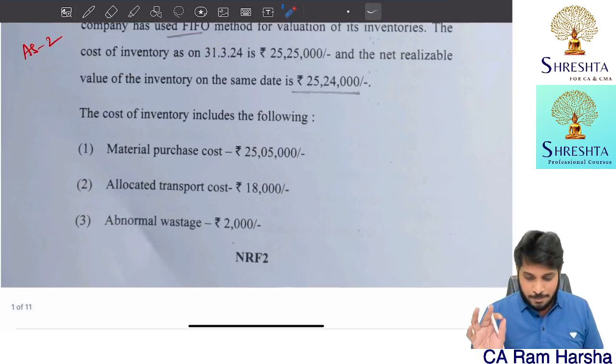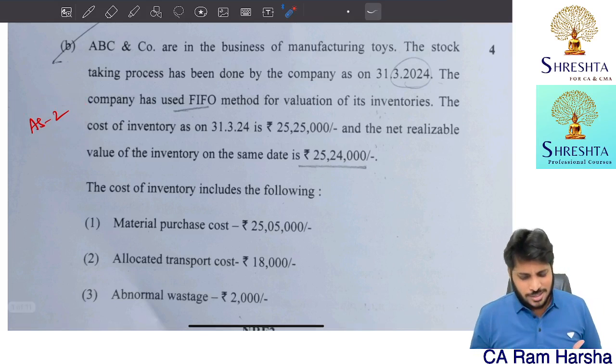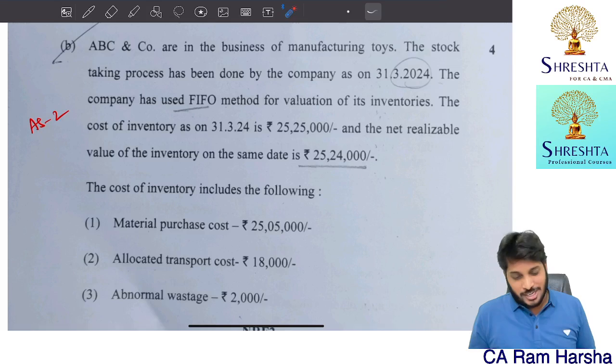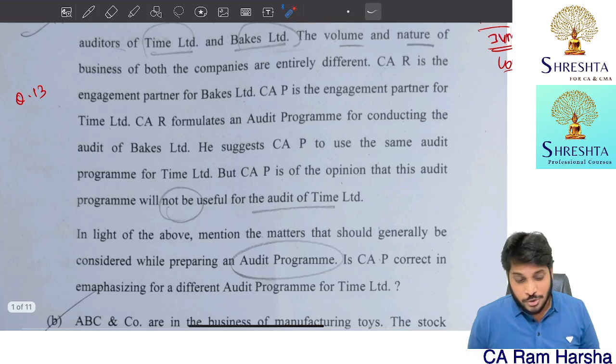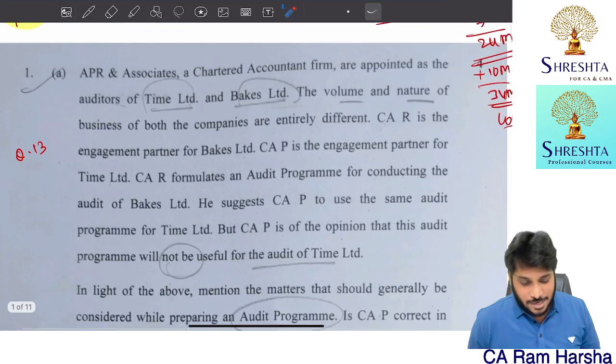Next, and I'm very happy actually, the paper was very expected, and this is accounting standard. I don't know why they tested an accounting standard question in audit, but nevertheless as an auditor you must have knowledge of all the subjects, so probably on that assumption they might have tested this accounting. And those of you who are unit 2D students would have forgotten inventory valuation. So for them, it is difficult to answer.